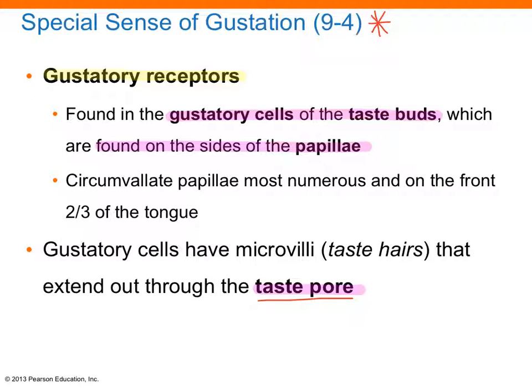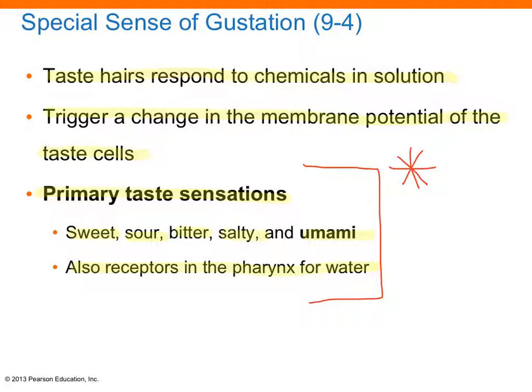Next is gustation, or the special sense of gustation. We have gustatory receptors. They're gustatory cells of the taste buds, and they're found on the sides of the papillae. Remember that the gustatory cells have microvilli. They're called taste hairs that extend through the taste pores. Taste hairs respond to chemicals in solution. That triggers a change in the membrane potential of the taste cells.